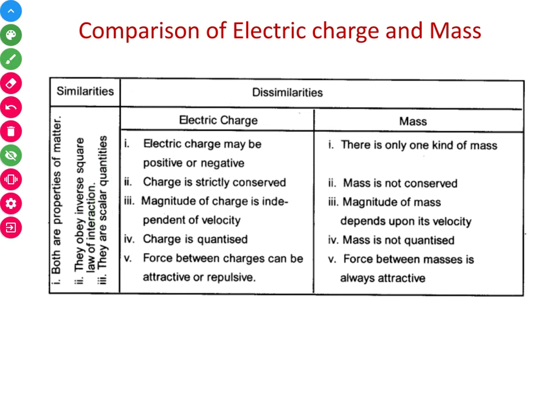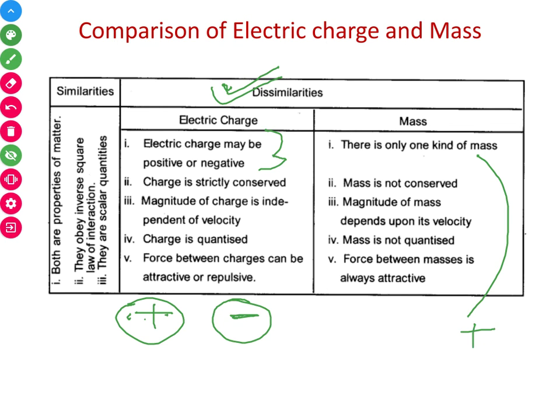And now the dissimilarities. The first dissimilarity: electric charge may be positive or negative, as we have already seen in the previous lecture that there are two kinds of charges, but mass is always positive. Charge is strictly conserved, as you can see, conservation of electric charge, but mass is not conserved because E is equal to mc square. Whenever some of the mass is converted into energy, mass cannot be conserved.